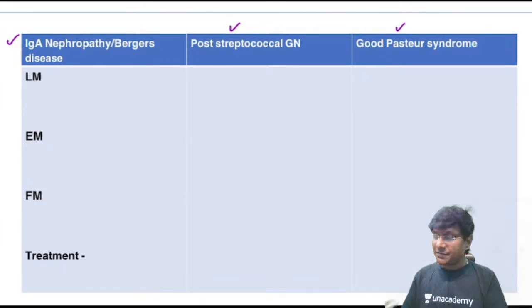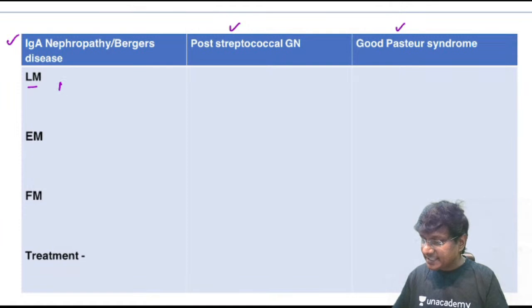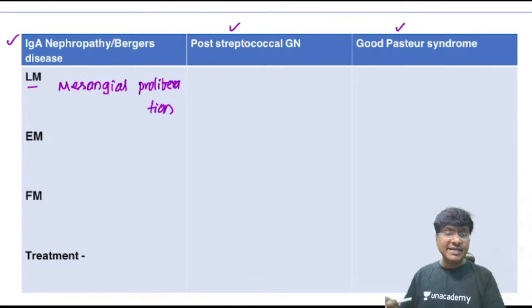By doing a biopsy. When you do light microscopy in patients with IgA nephropathy, which is nothing but Berger's disease, you will notice that there is mesangial proliferation. That is the reason why it is also called mesangial proliferative glomerulonephritis.